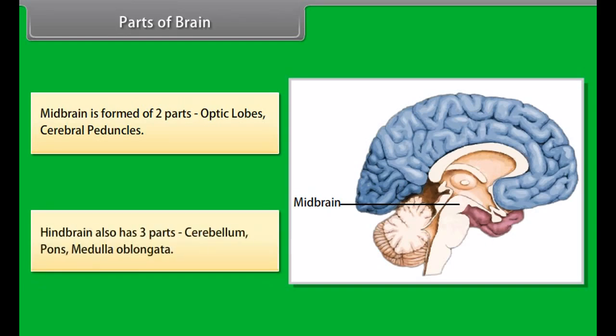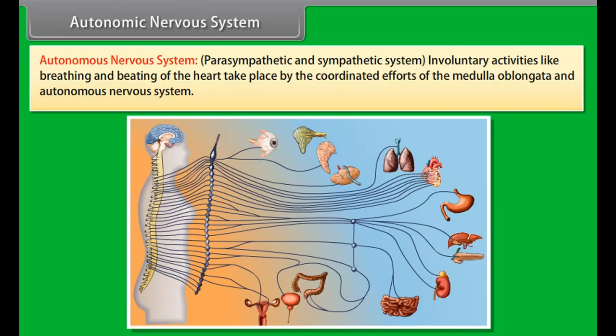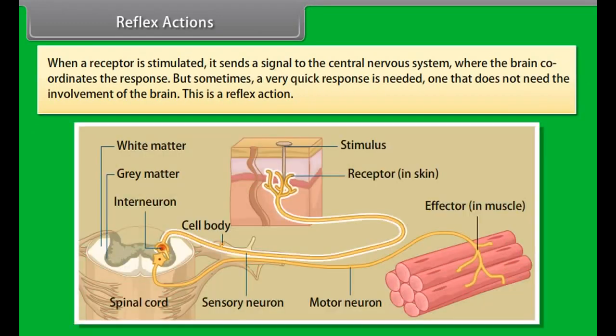Parts of brain. Human brain has three parts: forebrain, midbrain, and hindbrain. Forebrain is the anterior, two-third part of the brain. It is the main thinking part of the brain. It has three parts. Olfactory lobes are one pair, small-sized, club-shaped. Cerebrum is the largest part of the brain and forms about 80% of the weight of the brain. It has one pair of cerebral hemispheres. Each has four lobes: frontal lobe, parietal lobe, temporal lobe, and occipital lobe.